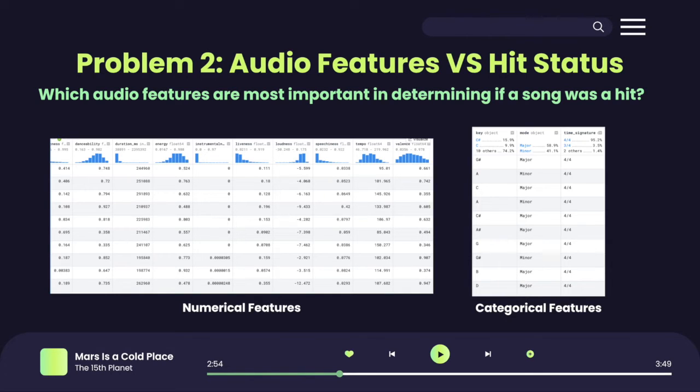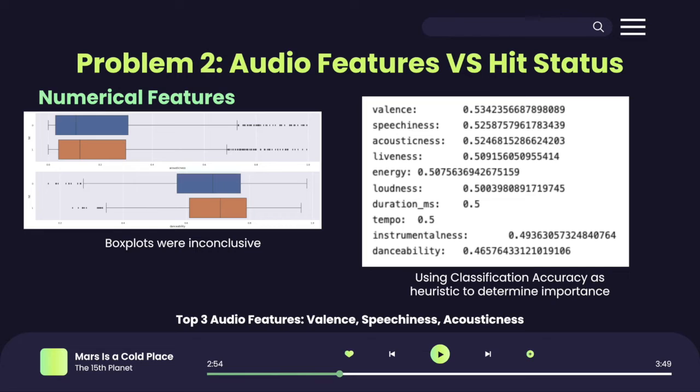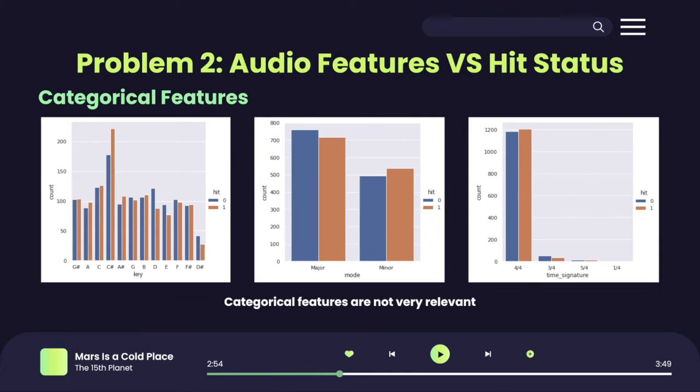We looked at both numerical and categorical features. Numerical features. From the box plots, it is hard to visibly tell the relationship between audio features and hit status. So we use decision trees to quantify these relationships by finding the classification accuracy of each individual feature. While it seems like none of the features are able to accurately distinguish a song as a hit, we take the top 3 features with highest accuracy to train our model. Among the categorical features, only the key of the song appears to affect the song's hit status. However, we cannot visualize the relationship between two categorical variables, and so we chose not to use them.